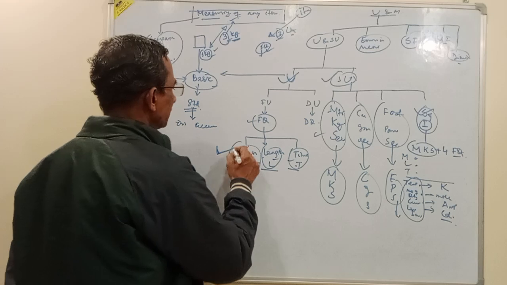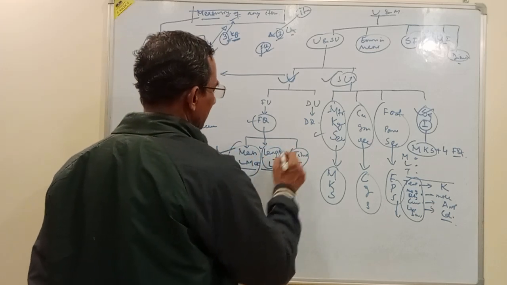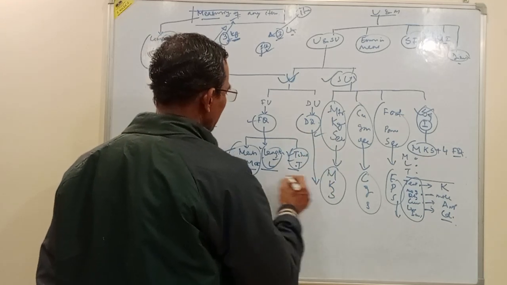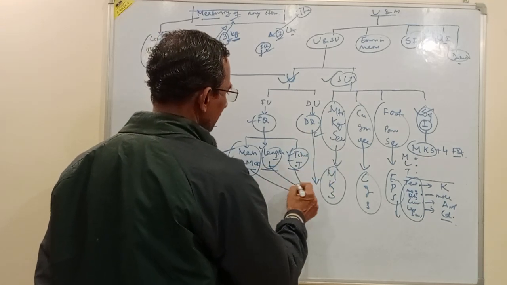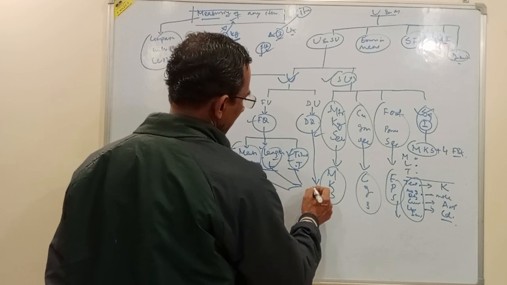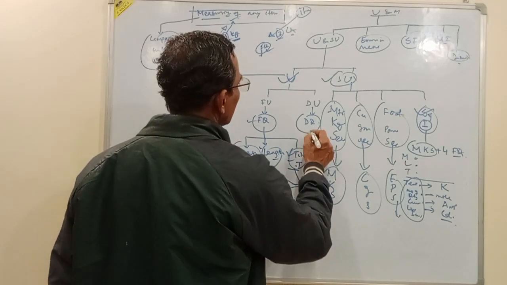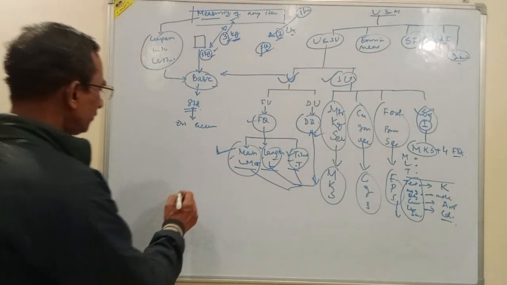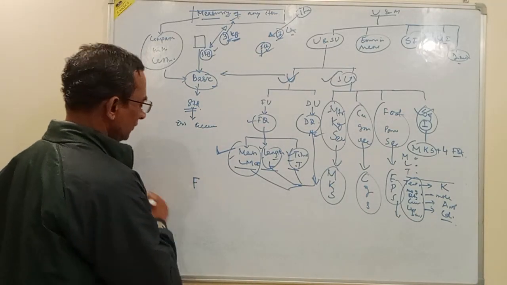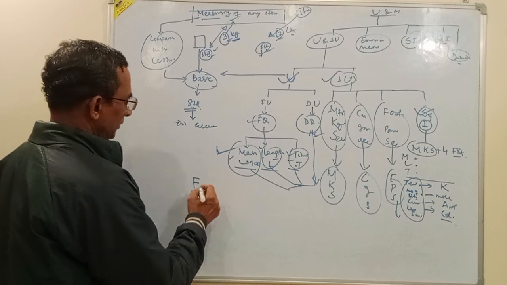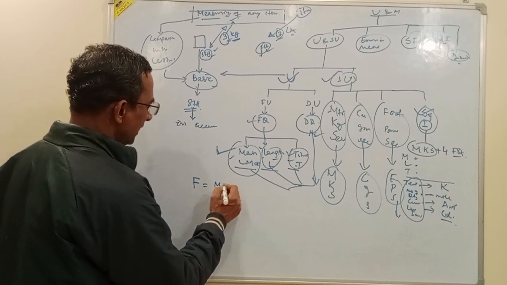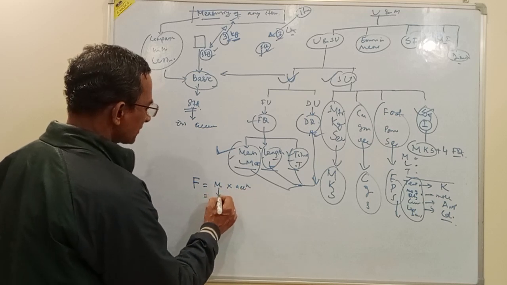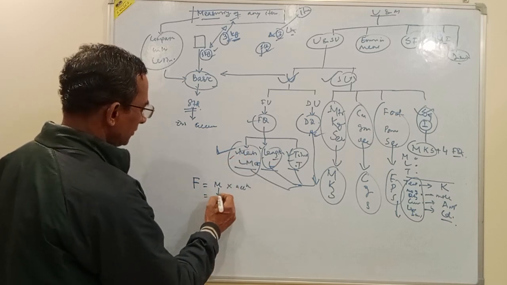Now, other quantities which are formed by a combination of these fundamental quantities are termed as derived quantities. For example, when we talk about force, force is nothing but mass and acceleration.